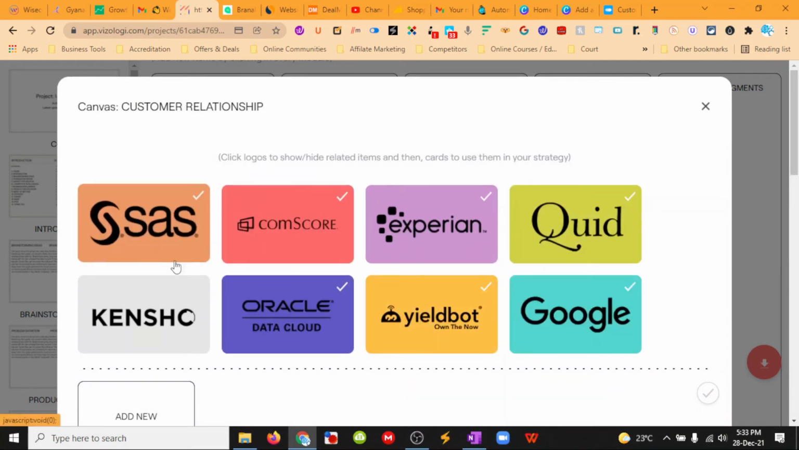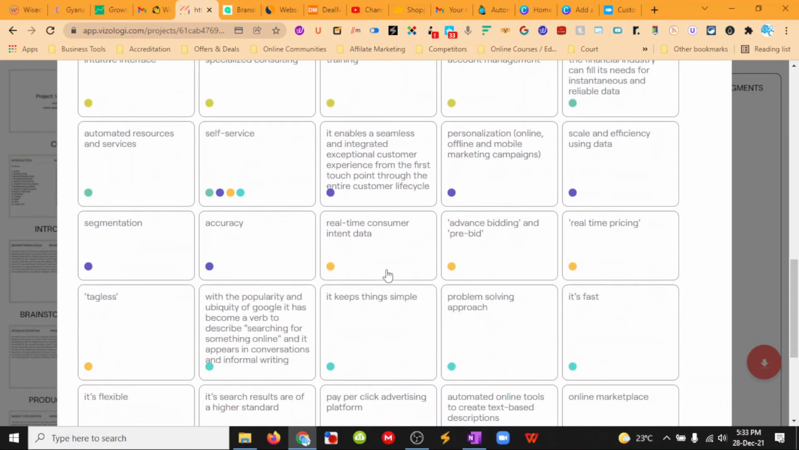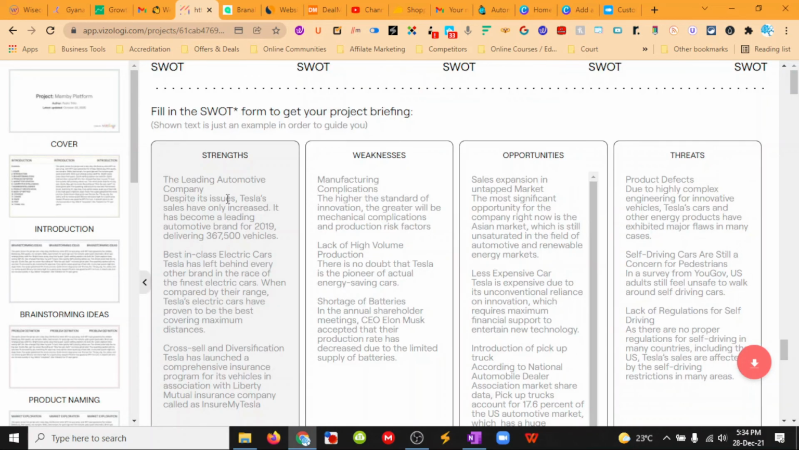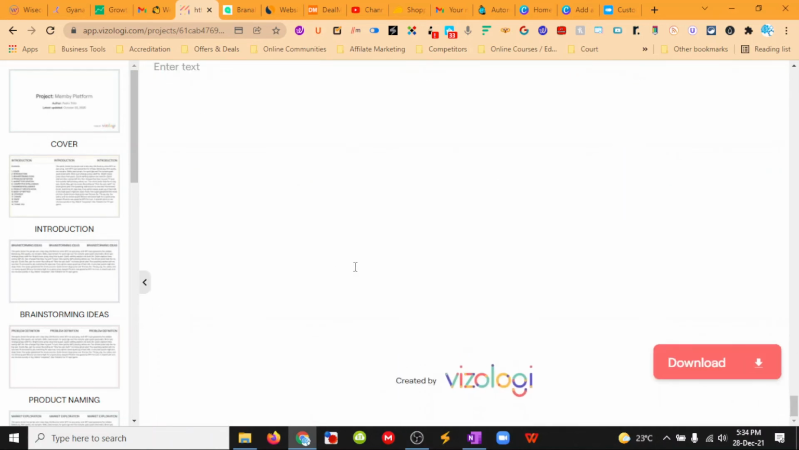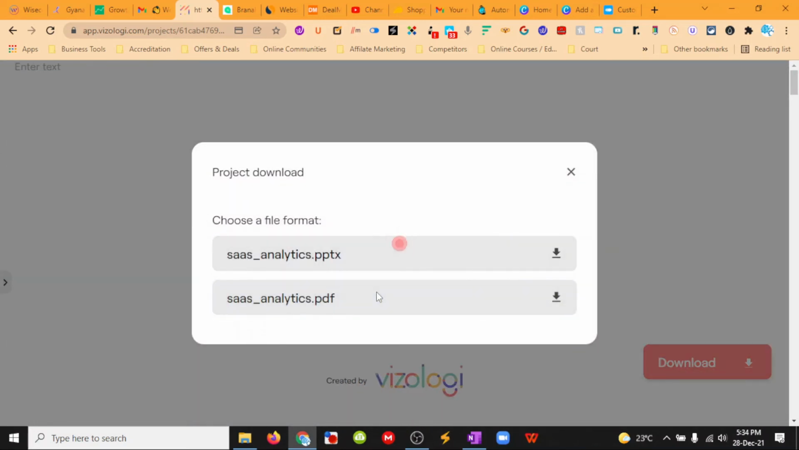So now this bit is the real cool bit, how it all comes together. How you can see all these different things that they're doing, what's important, and then we can fill in our SWOT analysis: our strengths, weaknesses, opportunities, and threats. Then our PEST: political, economic, social, and technological. And then we can write our conclusions, and we can download. We're going to download as a PDF, but we can also download that as a PowerPoint presentation as well.